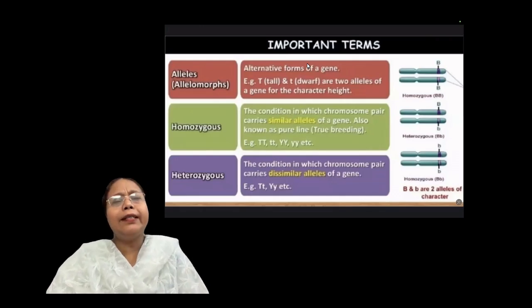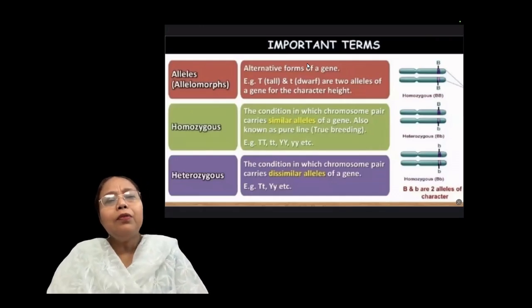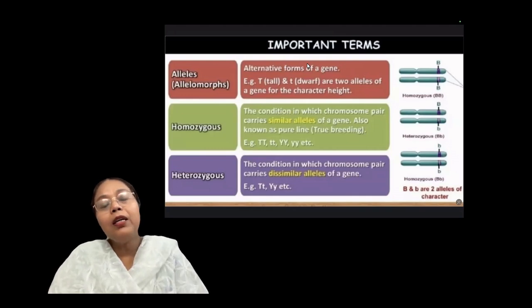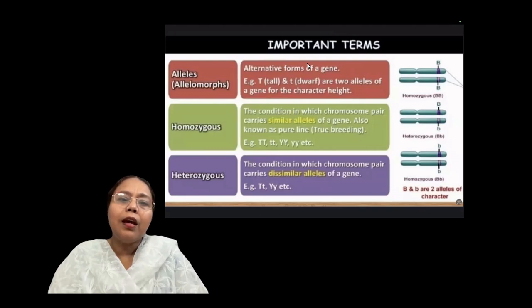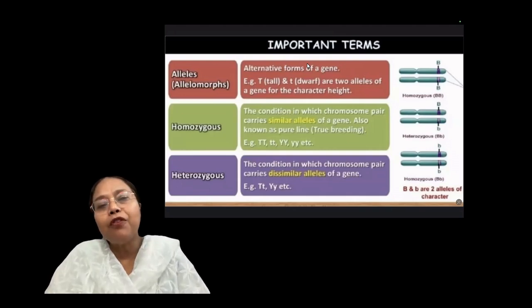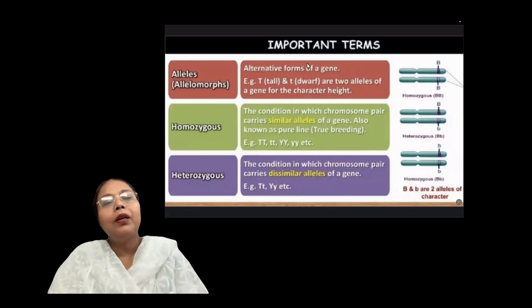Next is the alleles. You know very well the gene. Today we know the gene. Actually, in Mendel's time, no one knew about the gene. So today it is very clear that a small segment of the DNA that controls the character with the help of polypeptide chain formation is called a gene.